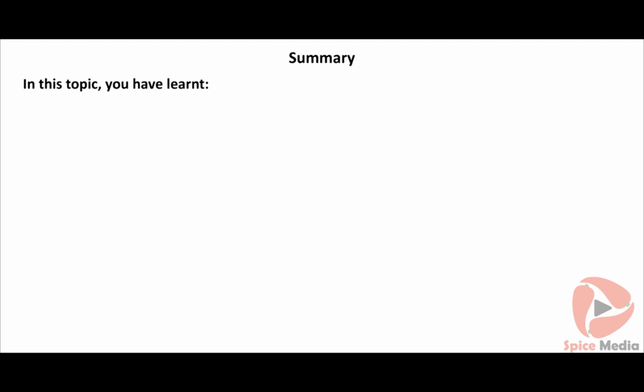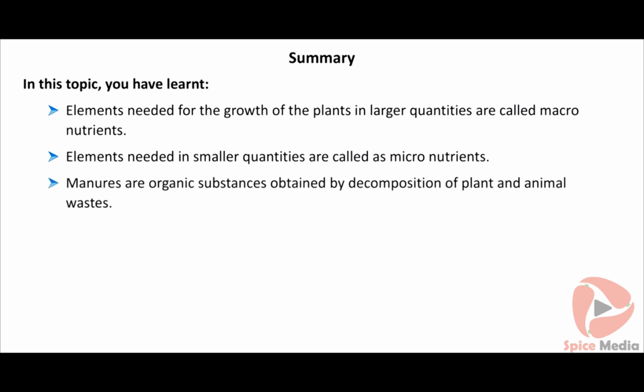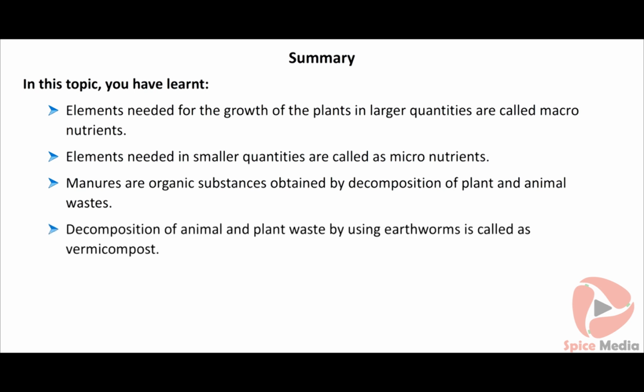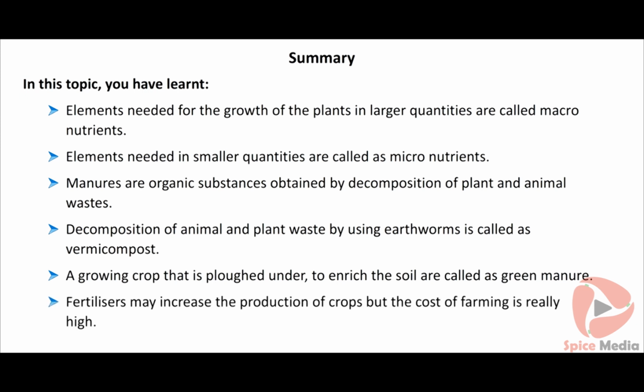In this topic, you have learnt that elements needed for the growth of plants in larger quantities are called macronutrients. Elements needed in smaller quantities are called micronutrients. Manures are organic substances obtained by decomposition of plant and animal wastes. Decomposition of animal and plant waste by using earthworms is called vermicompost. A growing crop that is ploughed under to enrich the soil is called a green manure. Fertilizers may increase the production of crops, but the cost of farming is really high.